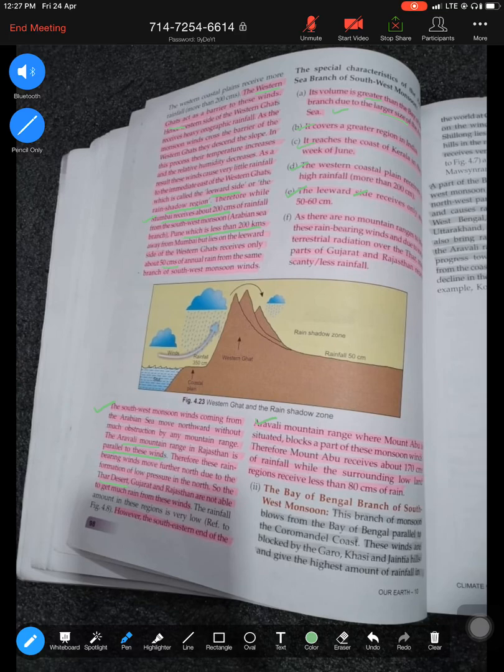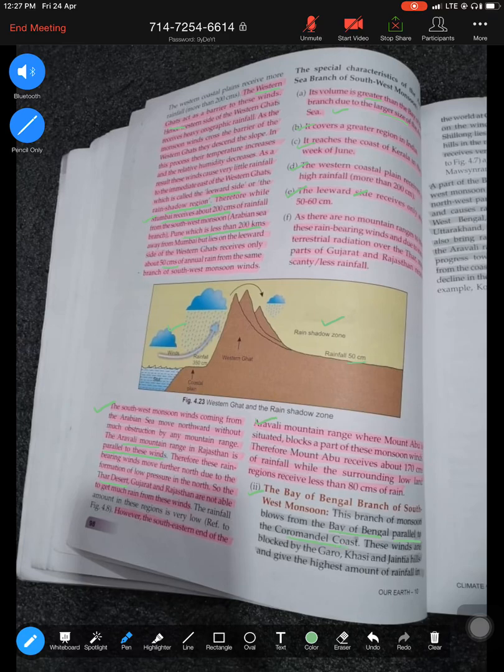So these are a few characteristics of the Arabian Sea branch of the southwest monsoon, and here they've explained with the help of a diagram: the green shadow area is leeward, that part of the mountain which receives very little or no rainfall, whereas this is your windward side which gives very heavy rainfall. Now moving to the second branch, that's the Bay of Bengal branch. For the Bay of Bengal branch, you must know that they blow from the Bay of Bengal parallel to the Coromandel coast.